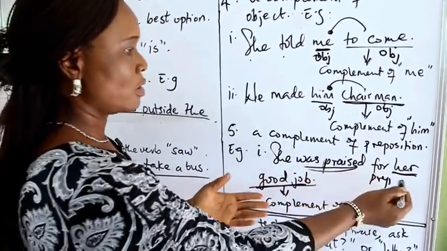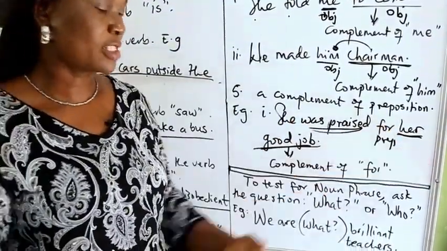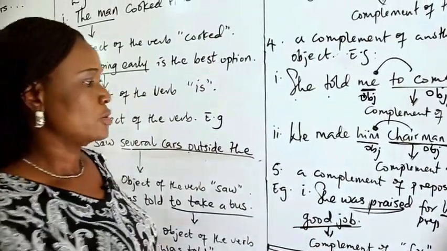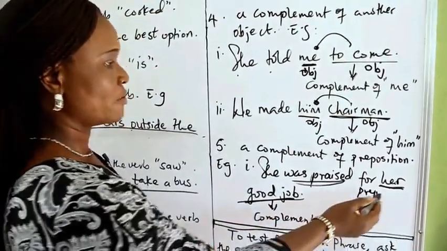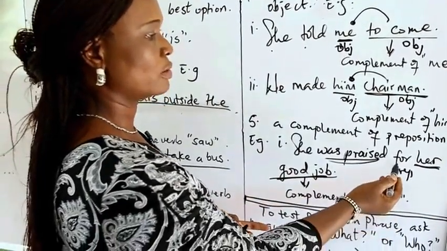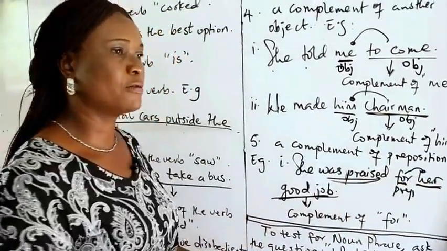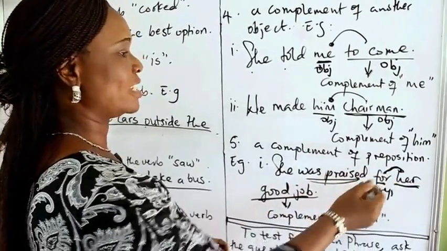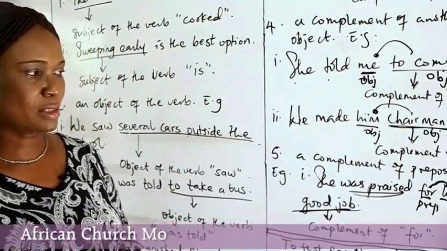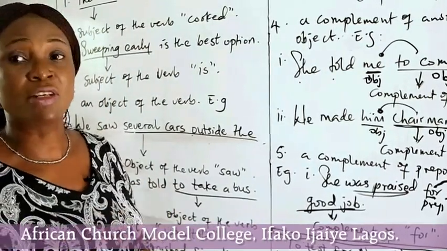She was praised for. If you ask your question here, you have for what? She was praised for what? That gives you the answer to your noun phrase. So she was praised for her good job. Her good job is a noun phrase functioning as a complement of the preposition for. This is the very nearest item before the noun phrase. Complement means to complete. So it's completing. You can't just say she was praised for and stop there. The listener will ask you, she was praised for what?